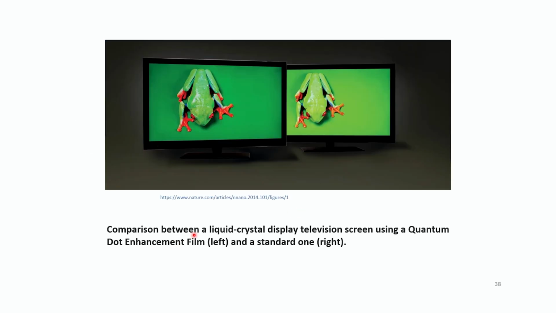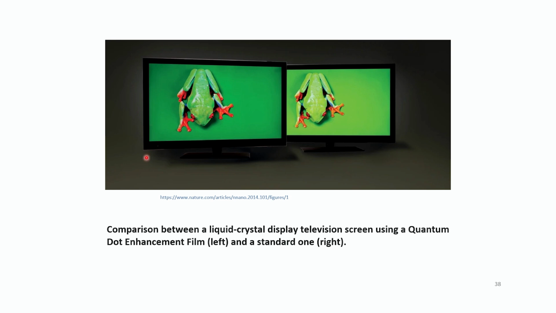So you can compare a liquid crystal display television screen using a quantum dot enhancement film, that is on the left, and a standard one. So that's your standard TV screen, and that's your quantum dot screen. You can see the vibrant red color and vibrant green color. So you can see some vibrant colors popping out.